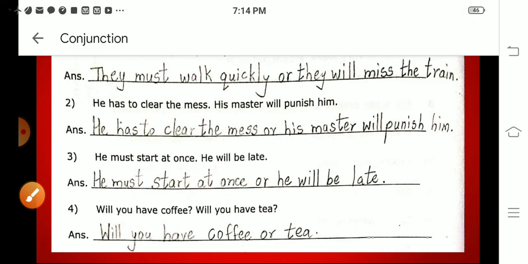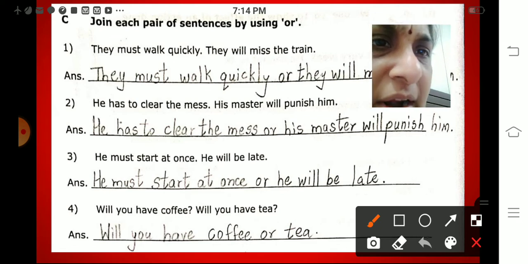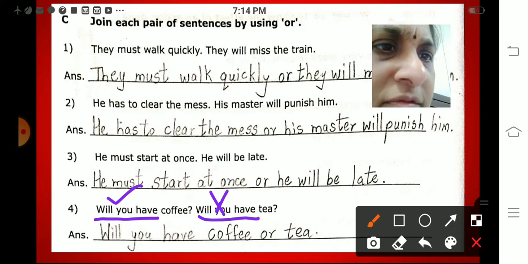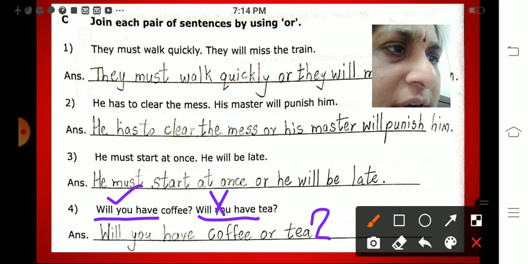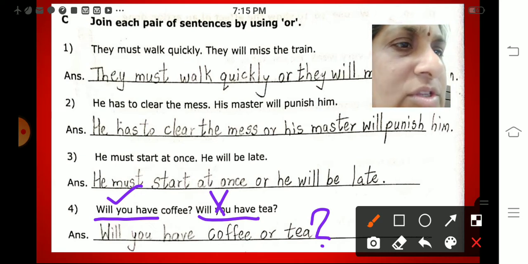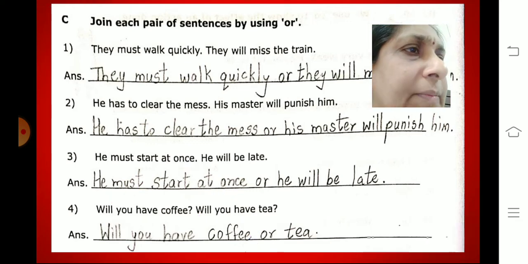Next. Will you have coffee? Will you have tea? So how will you answer? You don't have to write "will you have" again. You just write it for the first sentence, and for the second sentence you will not write it. Will you have coffee or tea? Question mark, because we are asking a question. We have used the conjunction here because you have to choose between coffee and tea.